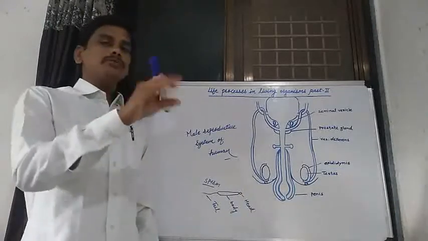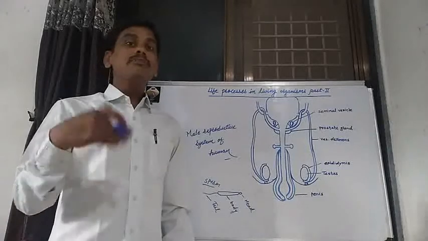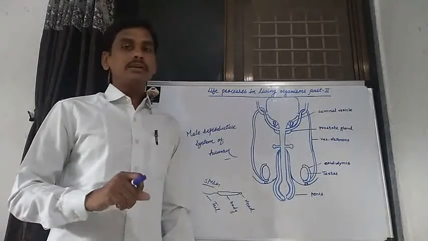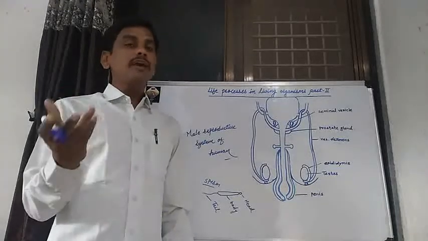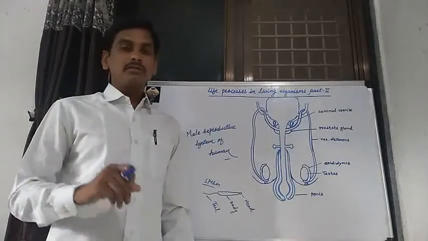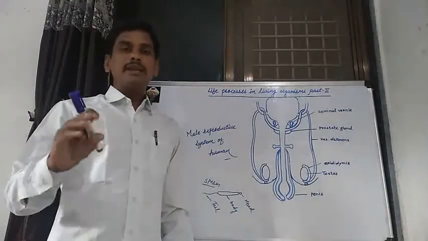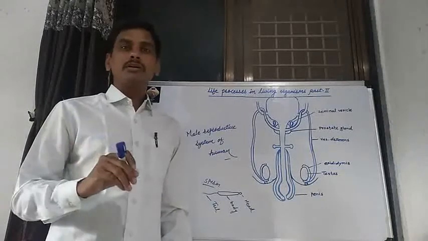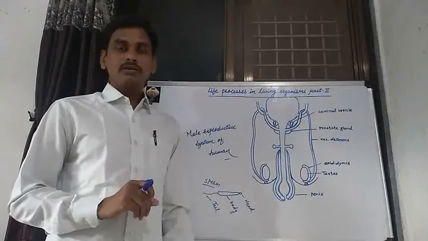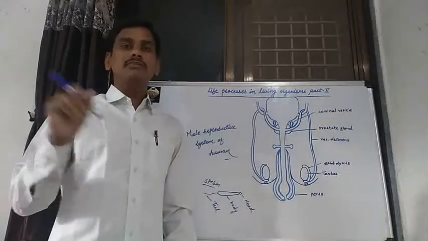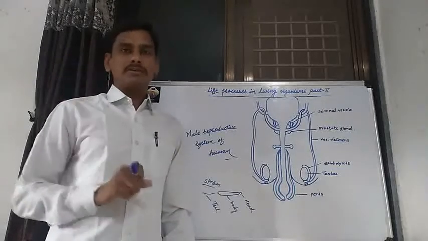And study about reproduction. Types of reproduction: asexual reproduction and sexual reproduction. Then what is meant by asexual reproduction? Various methods of asexual reproduction, for example, binary fission, multiple fission, fragmentation, spore formation, vegetative propagation. These are known as different methods of asexual reproduction. And then study of sexual reproduction.